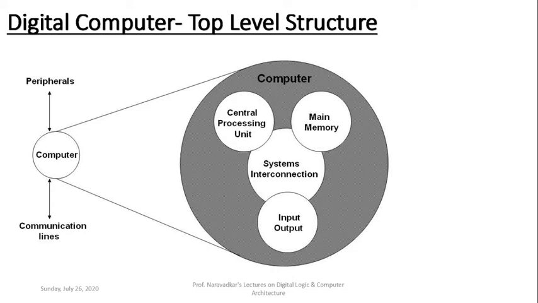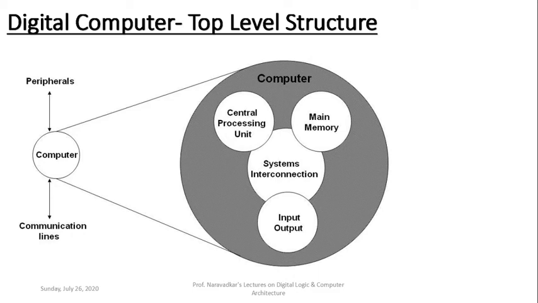Okay, CPU, Central Processing Unit, is the microprocessor. Main memory contains read-only memory as well as random access memory, both the types. Then input-output device is a collection of few input devices, few output devices, at least one each. And all are connected by using the system bus here.